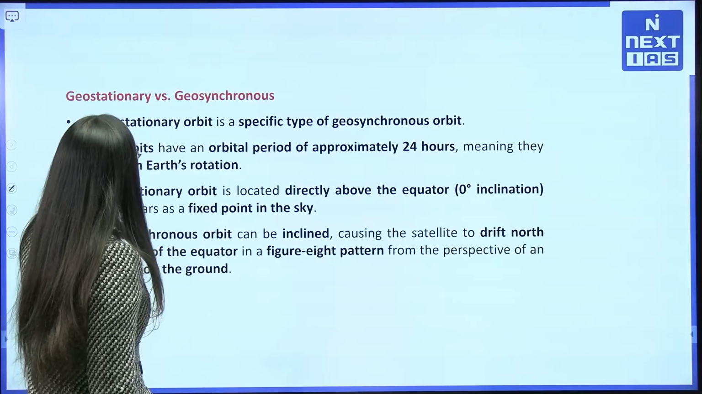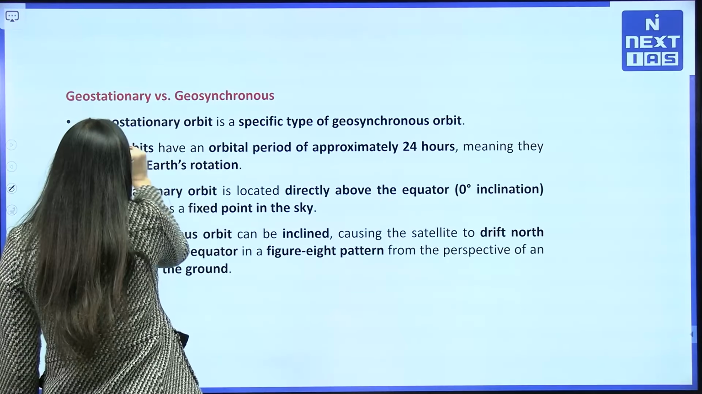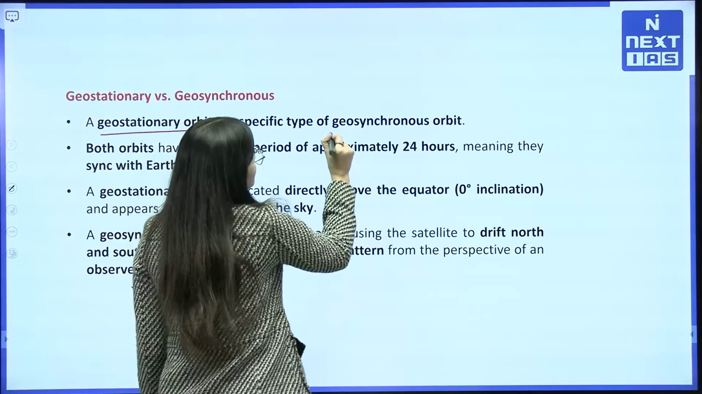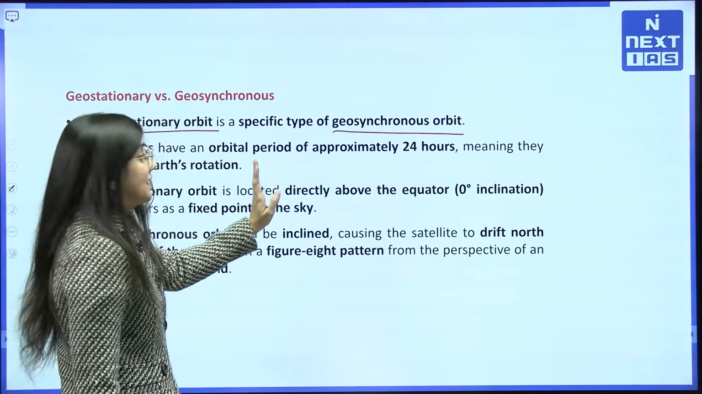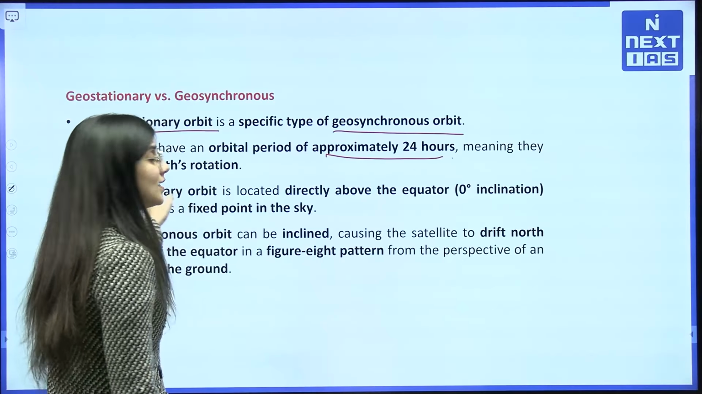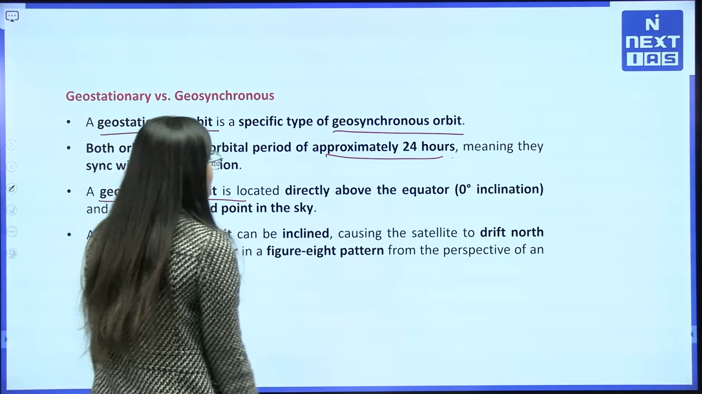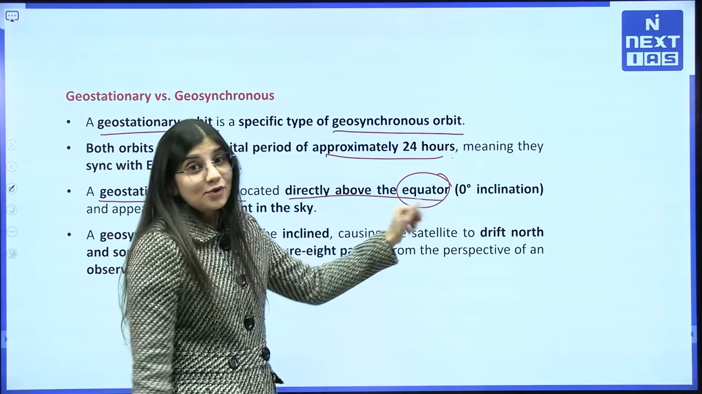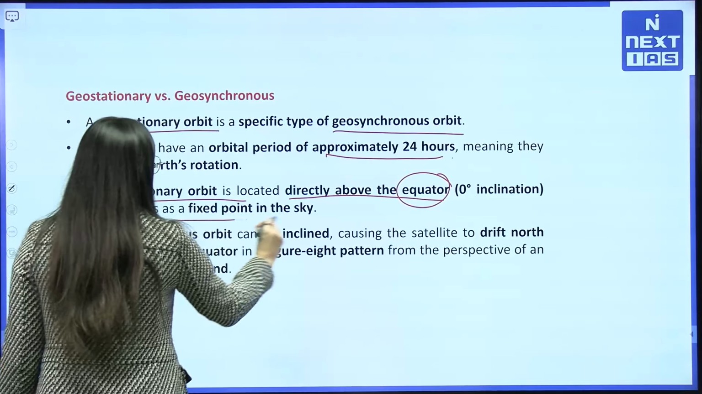So this is geostationary versus geosynchronous. What is geostationary orbit? It is a specific type of geosynchronous orbit. Both orbits have an orbital period of approximately 24 hours, which means they are in sync with the Earth's rotation. But the geostationary orbit is located directly above the equator, that is 0° inclination, and appears as a fixed point in the sky.